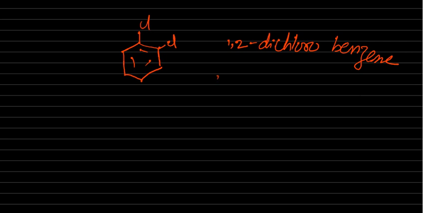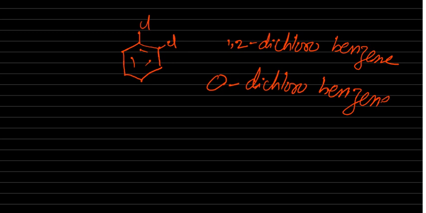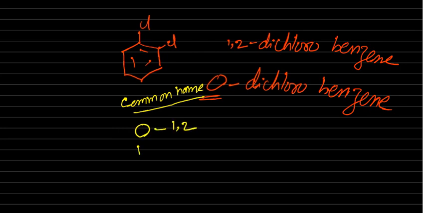But we can say this is ortho dichlorobenzene also. Here we are using the word ortho, but it is in the common name. It is not IUPAC. In the common name, we are using this ortho word. So ortho is 1,2. Meta is 1,3. Sorry, ortho means 2,6.